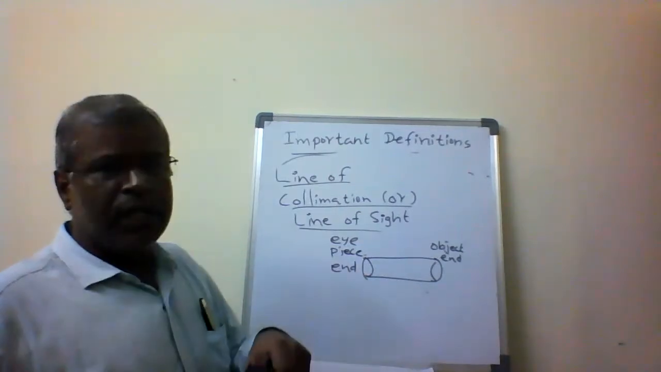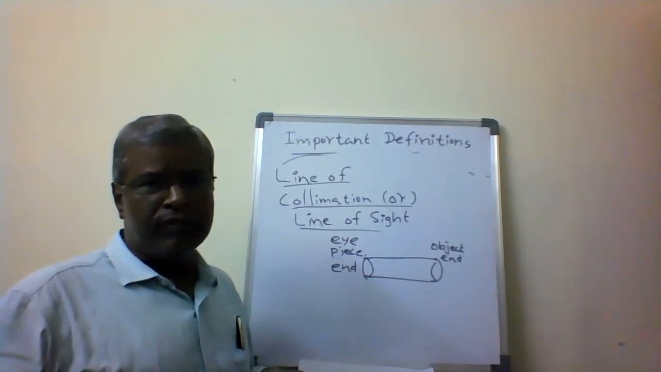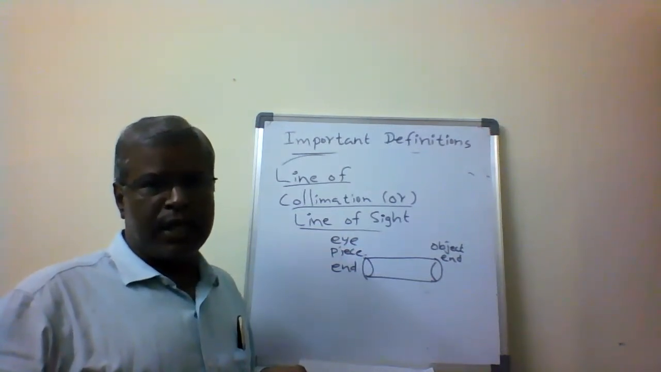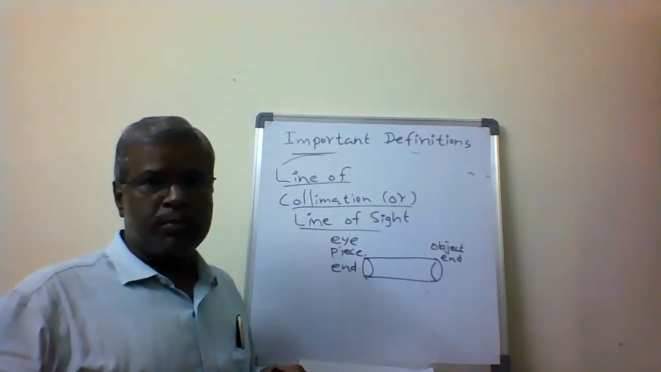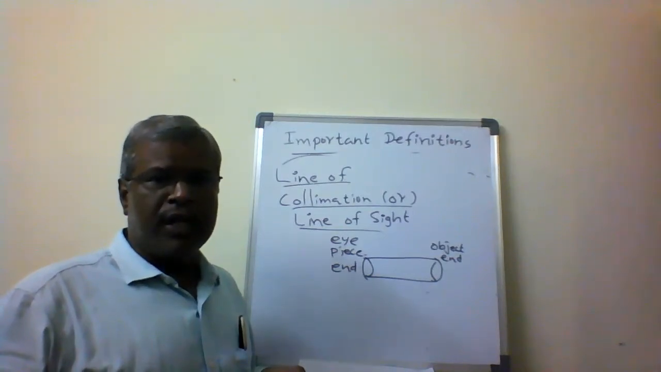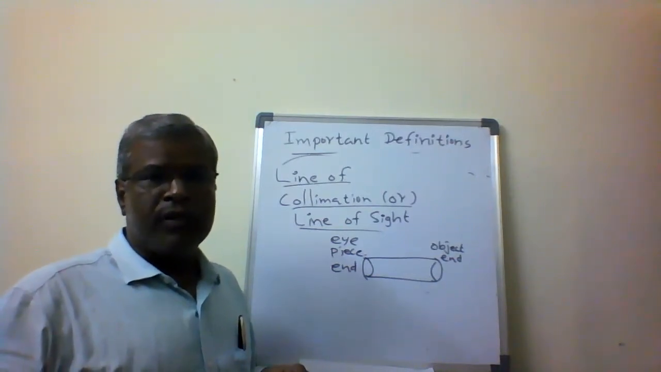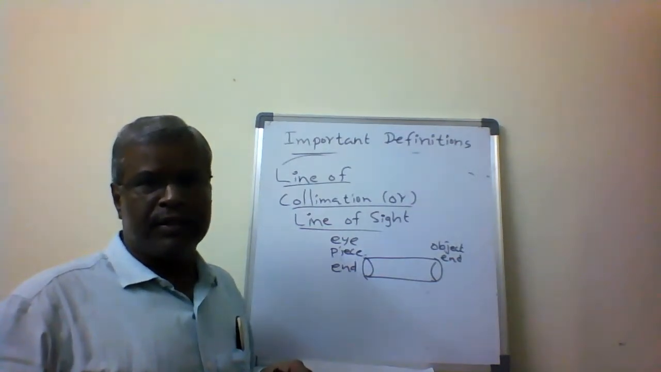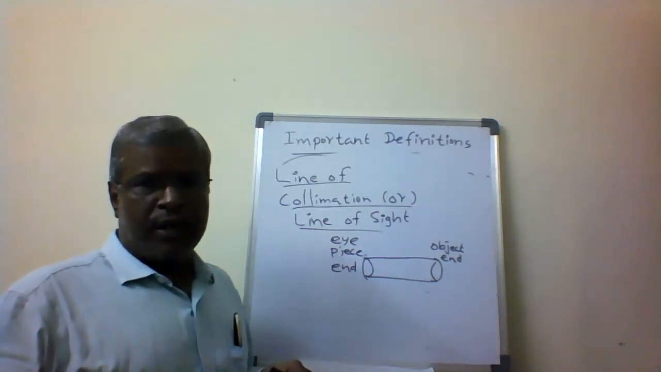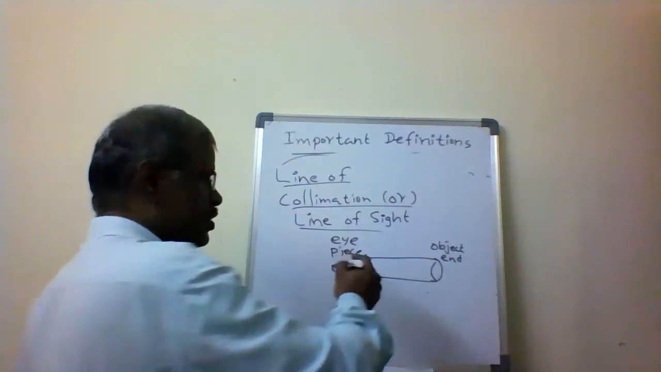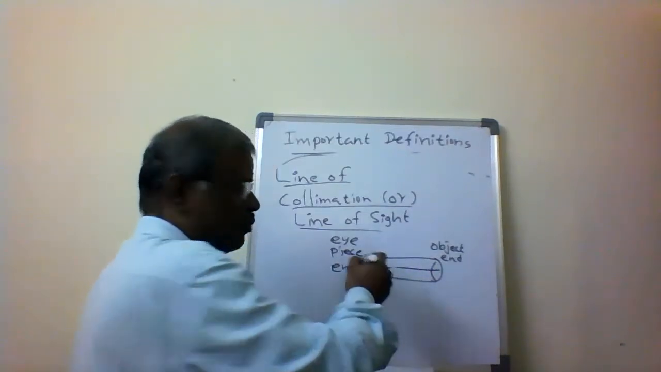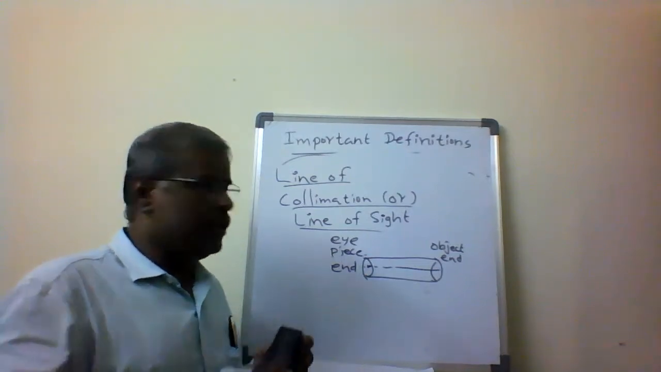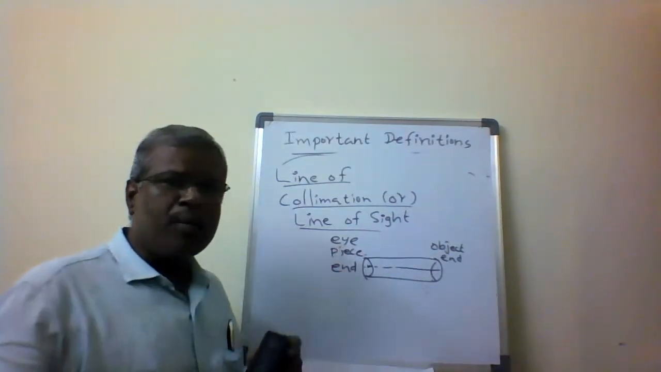How do we define the line of collimation, or line of sight? This is very important, because we take readings with respect to the line of sight. Once the instrument is perfectly leveled, the line of sight is perfect, and whatever readings we take give the vertical elevation or height. The line of sight is an imaginary line from the intersection of the cross hairs in the diaphragm, from the eyepiece to the object end.